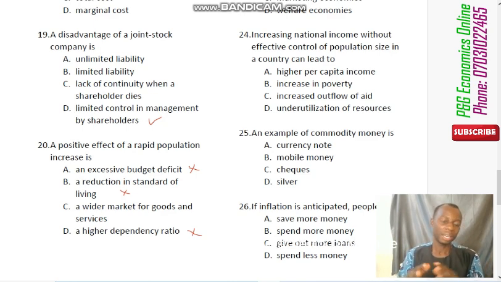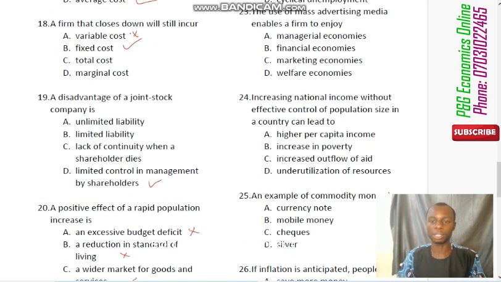There are now more people available to sell goods and services to. So the market will be large, a wider market. Nigeria, of course, has a very high population, and one of the good things about Nigeria's large population is a wide market. So whenever there is a high population, there will also be a wider market for goods and services. So C is the correct answer.